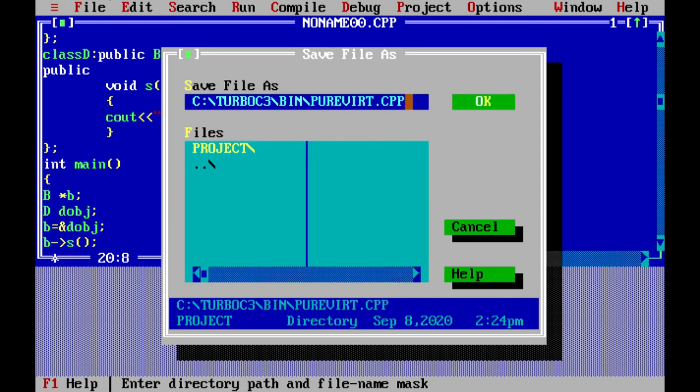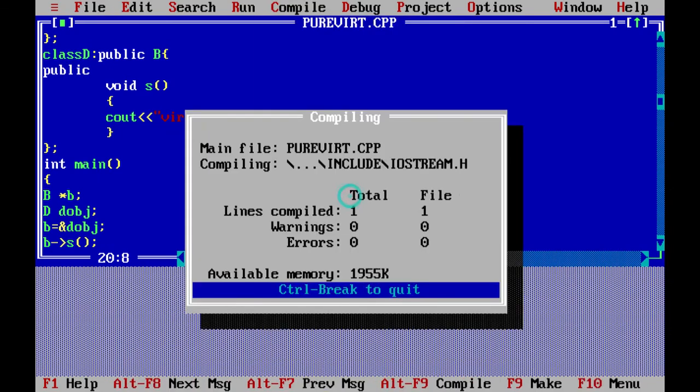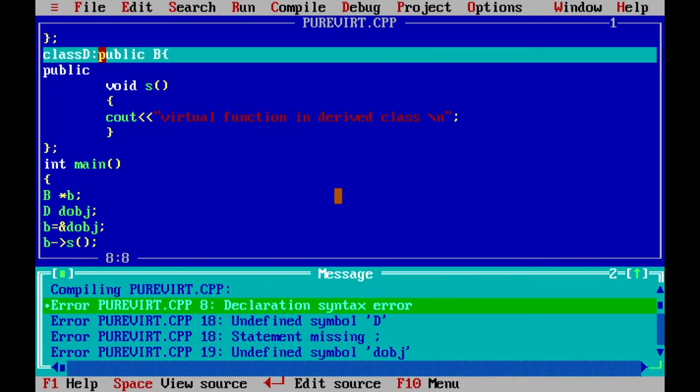I will save it as .cpp. Save, then compile the program. Compile. There are 4 errors. Declaration syntax error.